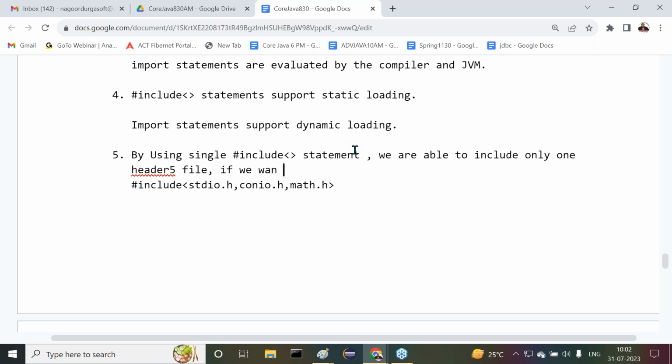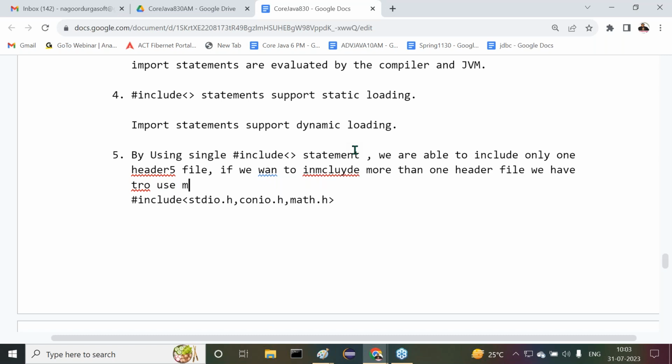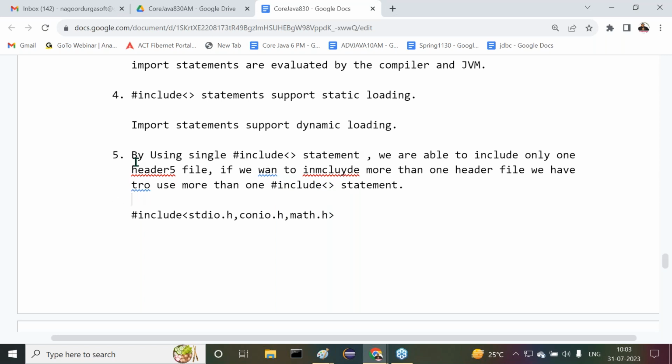If you want to include more than one header file, we have to use more than one hash include statement. All of you have to observe carefully. By using a single hash include statement, we are able to include only one header file. But if we want to include more than one header file, we have to use more than one hash include statement.